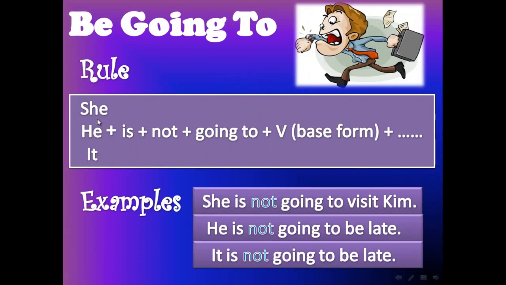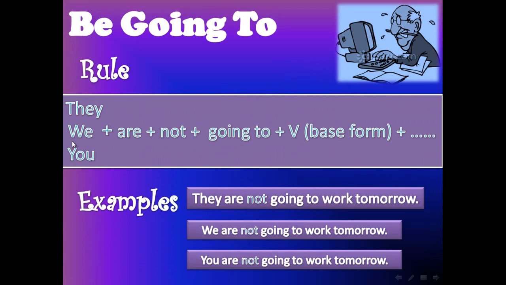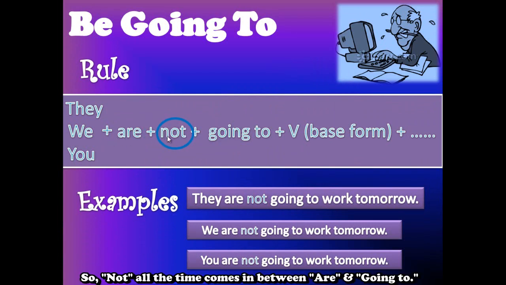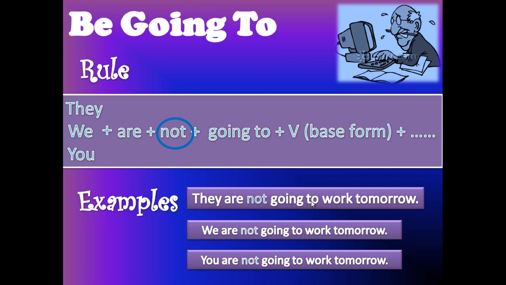The second rule is she, he, it plus is plus not plus going to plus the verb, and it has to be in the base form. For example, she is not going to visit Kim. He is not going to be late. It is not going to be late. The third rule is they, we, you plus are plus not plus going to plus the verb, in the base form. So not all the time comes in between are and going to. For example, they are not going to work tomorrow. We are not going to work tomorrow. You are not going to work tomorrow.